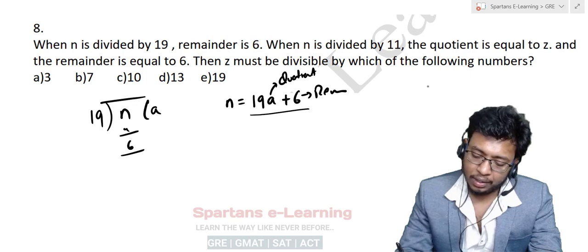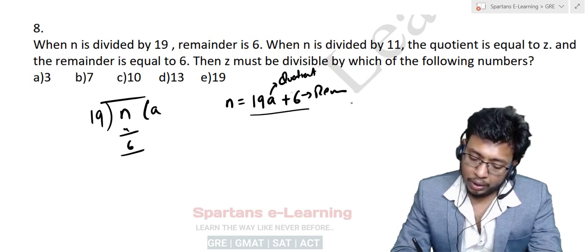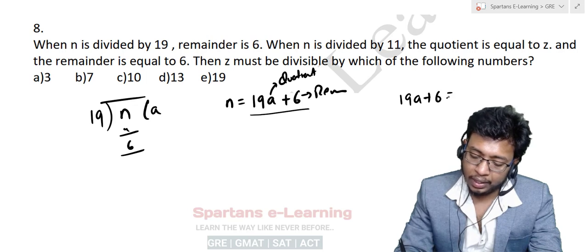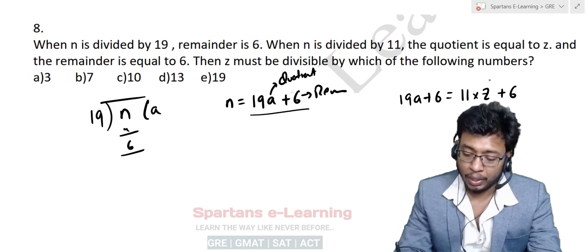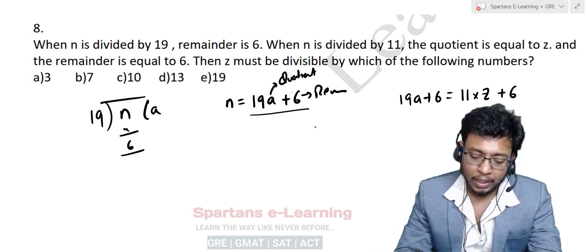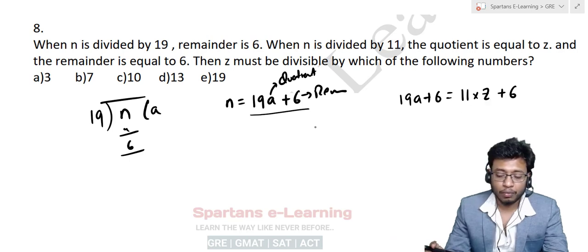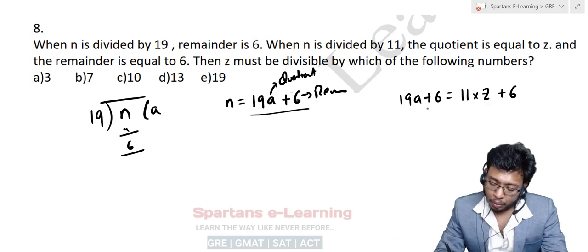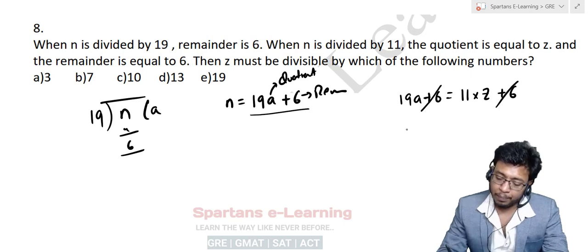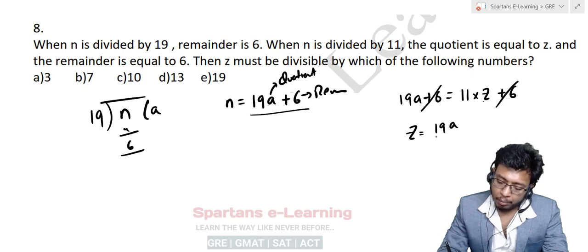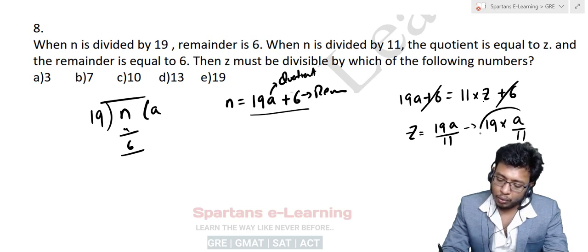So you can write it as, see here, 19a plus 6 can be written as 11 into z plus the remainder 6. Understand? One and the same, right? Now then z must be divisible by which of the following numbers? See this. Now 6 and 6 will get cancelled, right? Now you can write z is equal to 19a by 11, right? So here z is equal to 19 into a by 11. So this z is nothing but a multiple of 19.